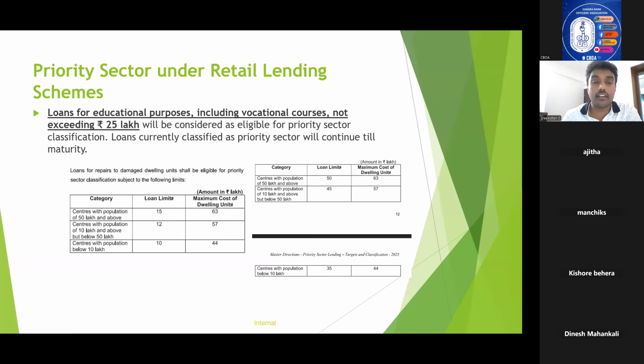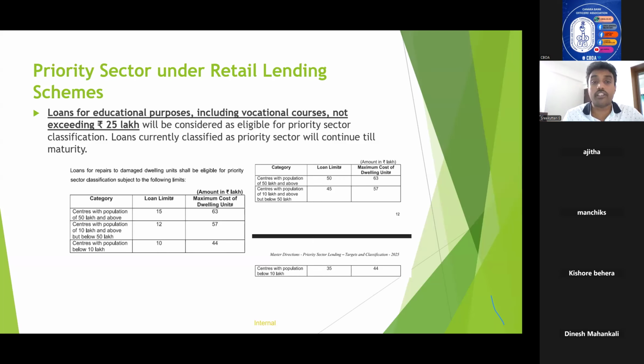So priority sector lending will have sectors under MSME, retail lending, social, renewable energy, agriculture, all those things. For retail lending also, RBI has mandated that these sectors are identified as priority sector. So you need to have more thrust on these particular sectors while lending in a particular financial year. So what are the sectors under retail lending for priority sectors?